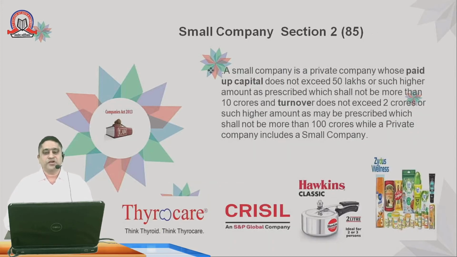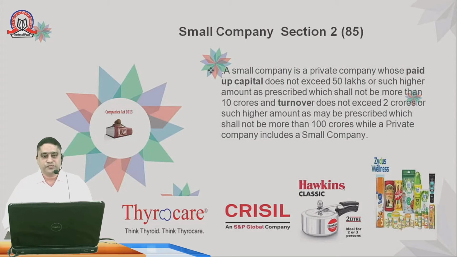Small company is defined under section 2 subsection 85 of the Companies Act 2013. A small company is a private company whose paid up capital does not exceed 50 lakhs or such higher amount as prescribed by the act, which should not be more than 10 crores, or whose turnover does not exceed 2 crores or such higher amount as may be prescribed but does not exceed rupees 100 crores, while a private company may also include a small company. So there is a thin borderline between a small company and a private limited company, that depends upon the paid up capital and the turnover of that particular company.